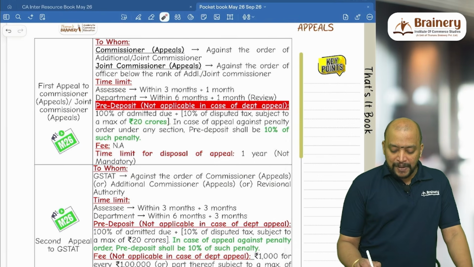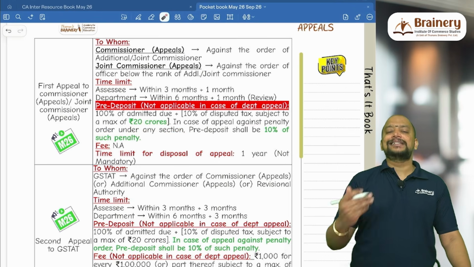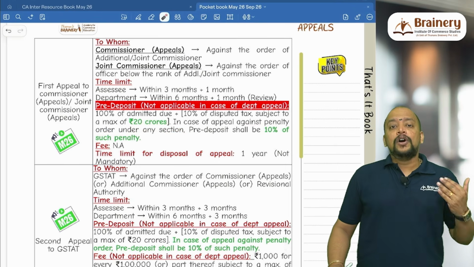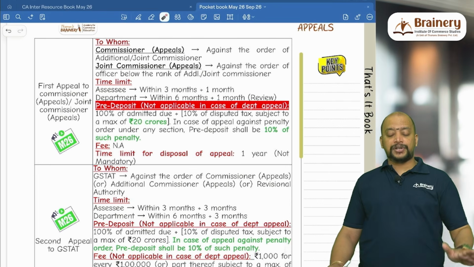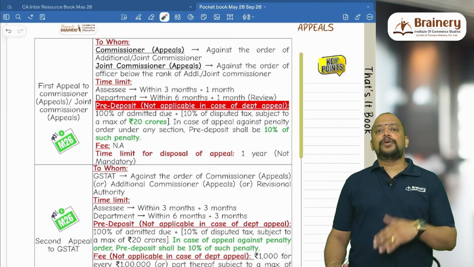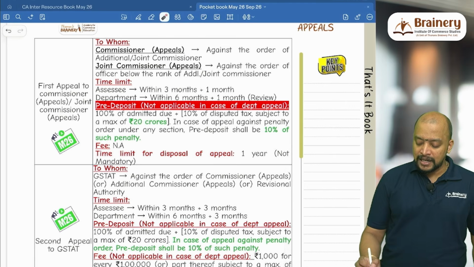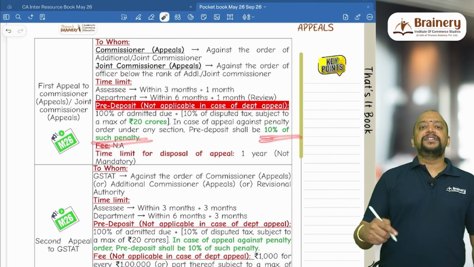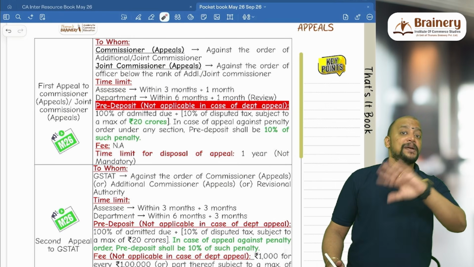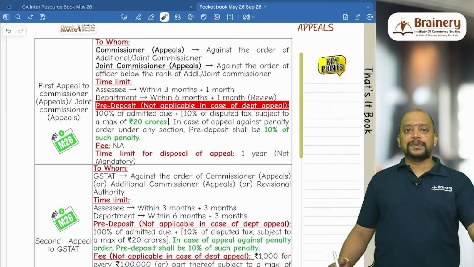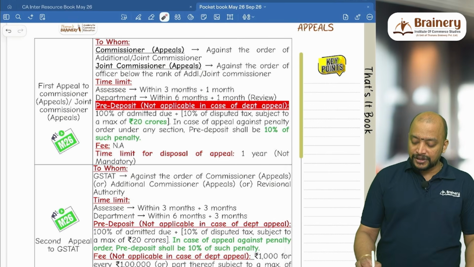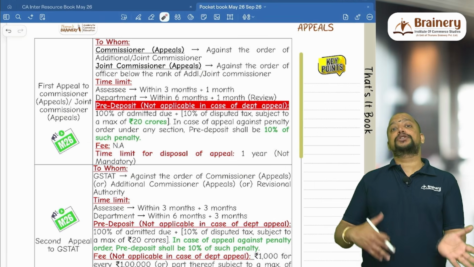In case of appeal against penalty order under any section, if there is a penalty order, either penalty order under 129 or penalty order under 127, so any section, then the pre-deposit, previously it was 25% of such penalty, now they have modified it to 10% of such penalty. So here, in order to make it equal with the tax, they have made it like 10% of disputed tax. If there is tax and penalty in dispute, just see the tax into 10%. Suppose if the penalty alone is in dispute, just see the penalty into 10%. So this, we don't have any subject to maximum like that.